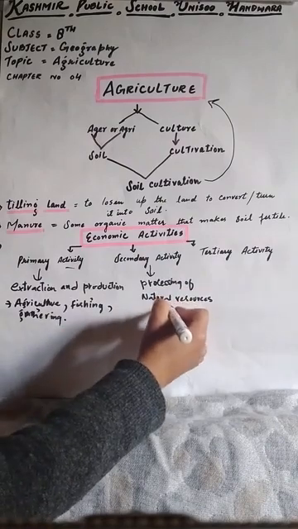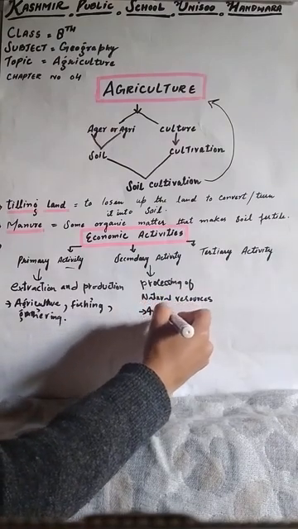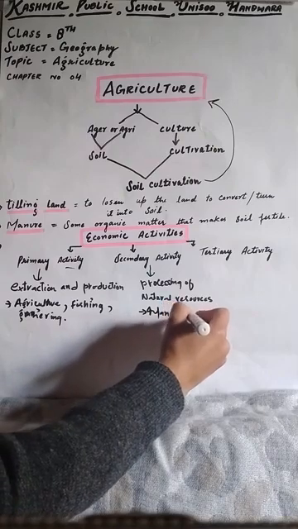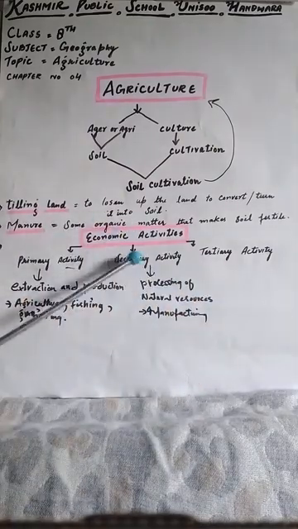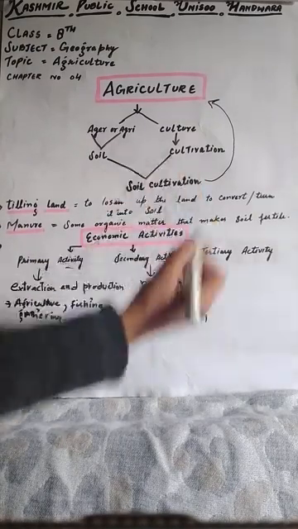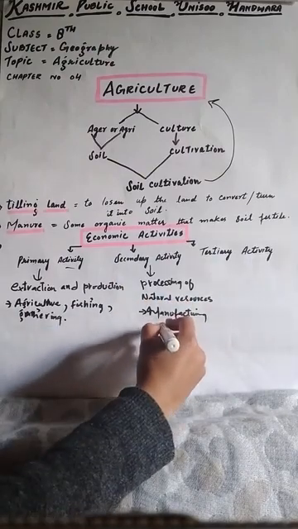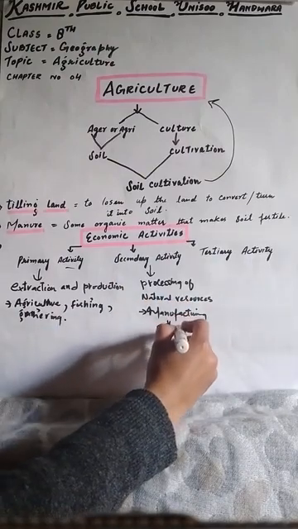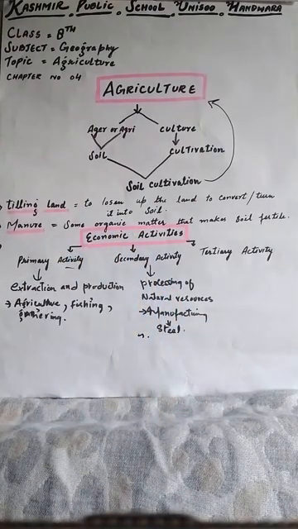That is manufacturing. We will take some examples from this secondary activity. That is, manufacturing of steel, baking of bread, weaving of cloths. These are some examples of secondary activity.